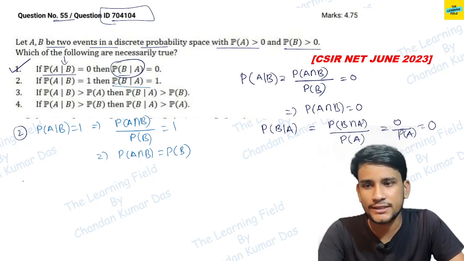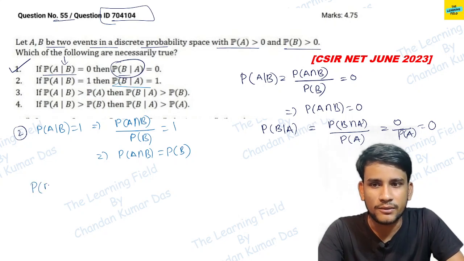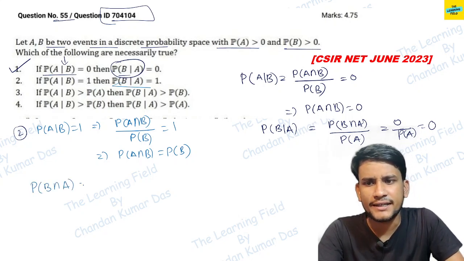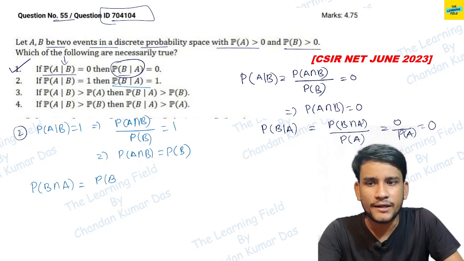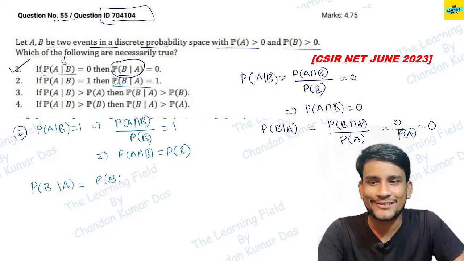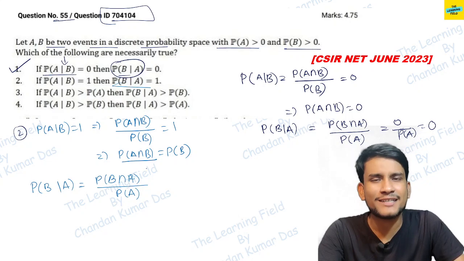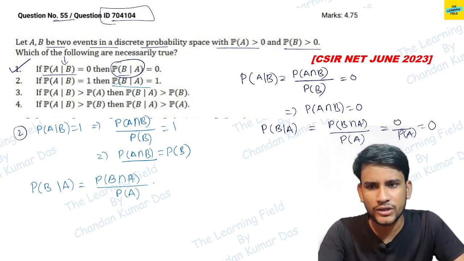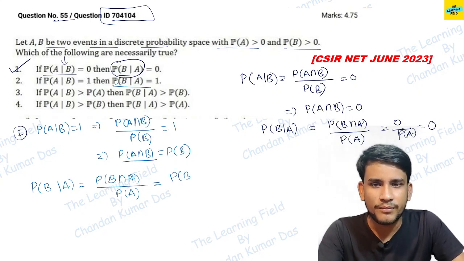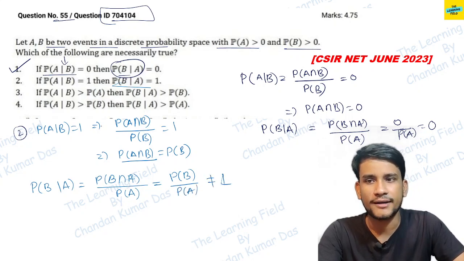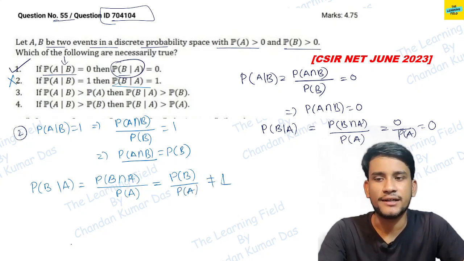So we check whether it is 1 or not. Probability of B given A, not intersection, is probability of B intersection A divided by probability of A, and B intersection A means A intersection B; they are the same, we all know that. So this is equal to PB by PA, which is not equal to 1. So this option is incorrect.